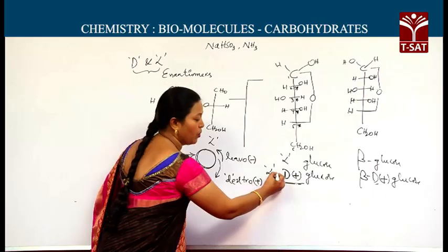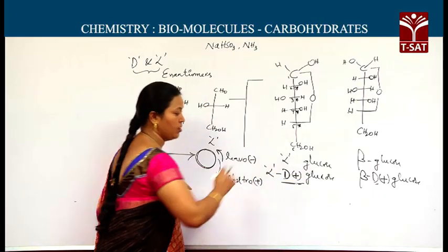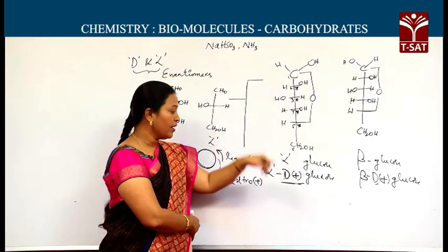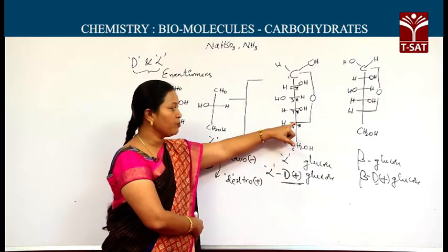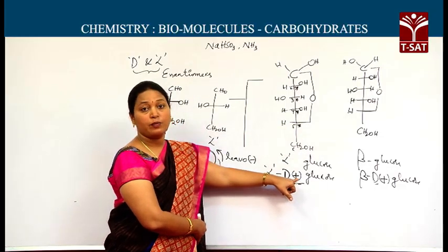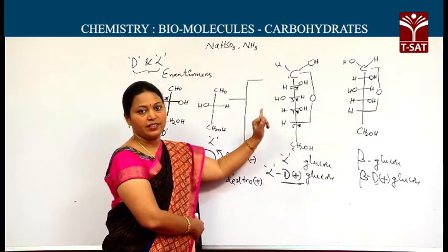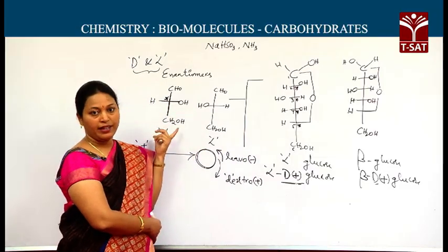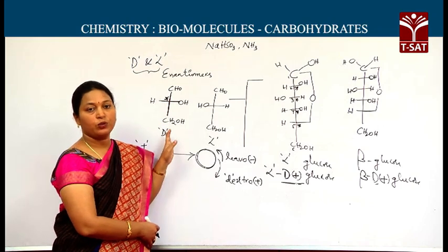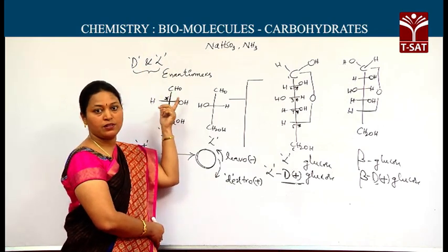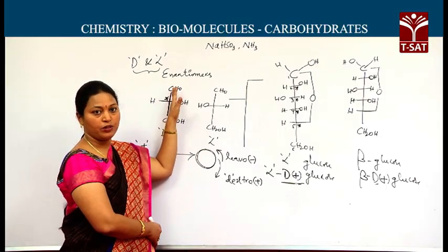Here, I think you now understand: alpha D plus glucose means alpha form, first carbon with OH on the right side; D, the highest asymmetric carbon with OH on the right side; plus, as it rotates plane polarized light towards the right side. This is the information that you have to know. Here the questions may come like, what is the reference molecule to tell D and L forms, or the D and L enantiomers?